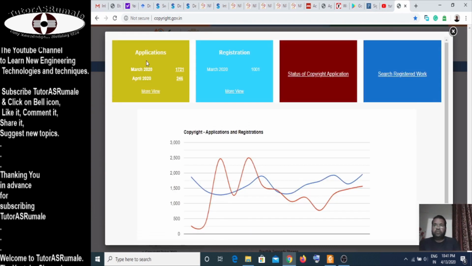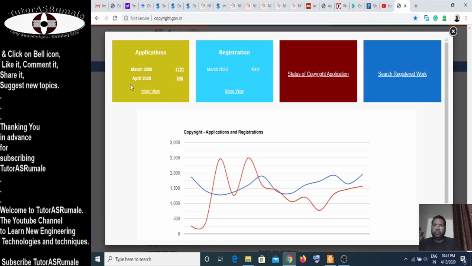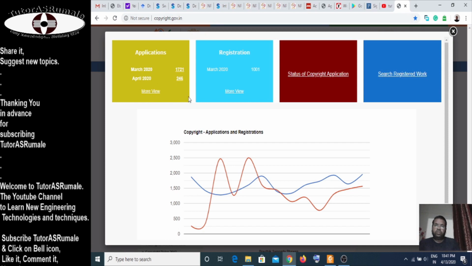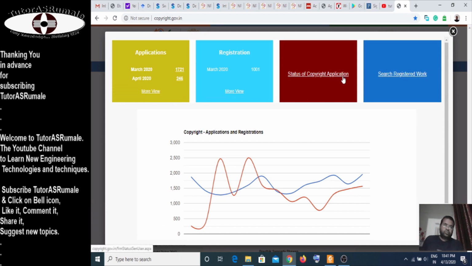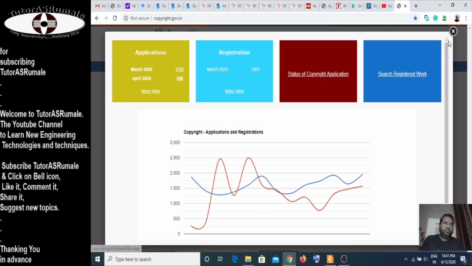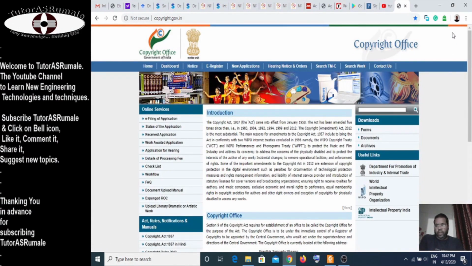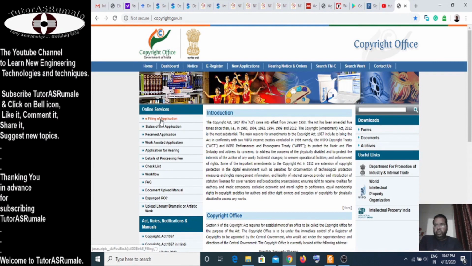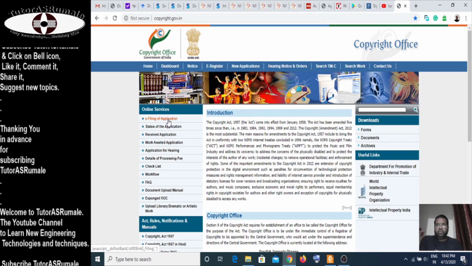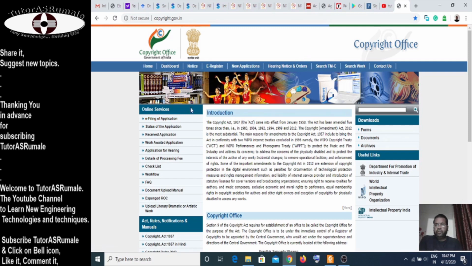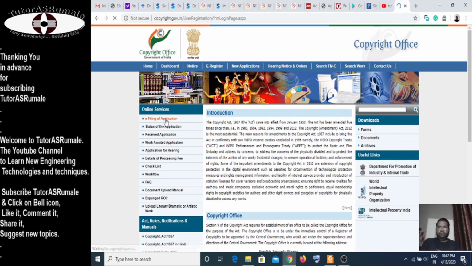It shows the application numbers, the registration process, the status of the copyright application, search and likewise. Now close this. Here you are on the option e-filing of application in the Copyright Office of the Government. Just click on it.